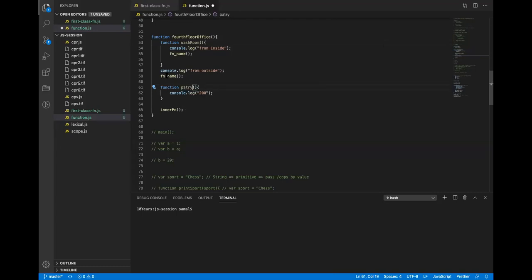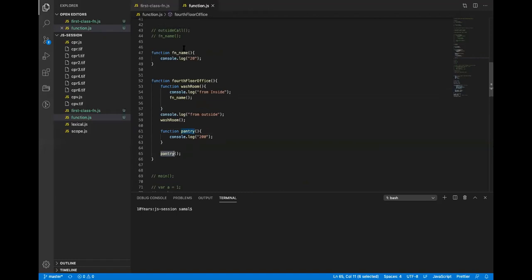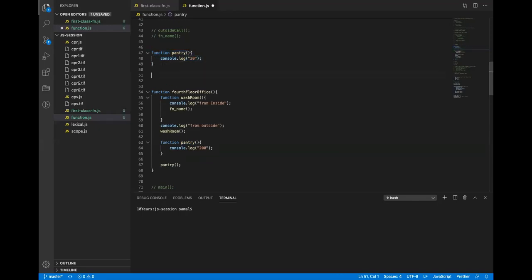And when I call here, I'll just say pantry. All right. So now, is it evident that this pantry will call which function? Also, I have, let's say, pantry here, okay? As well as washroom here.